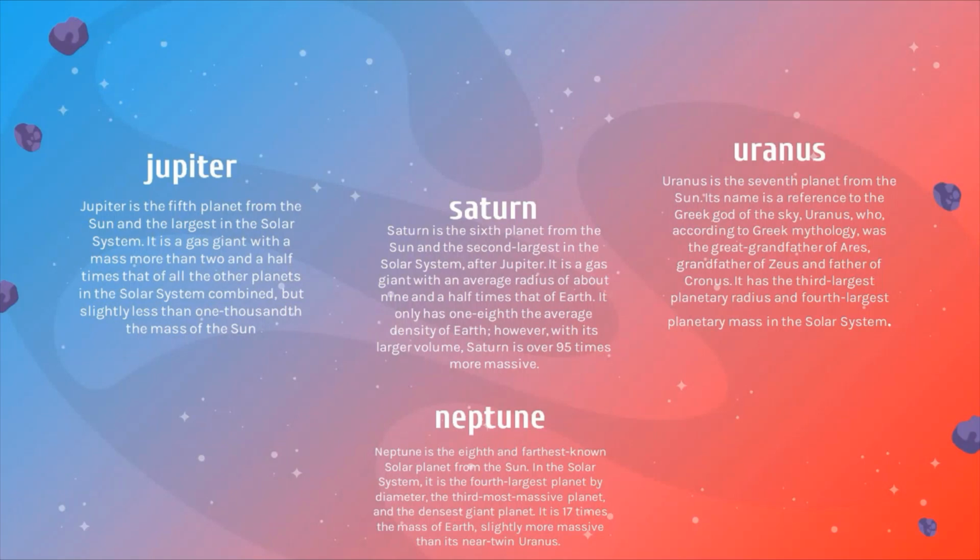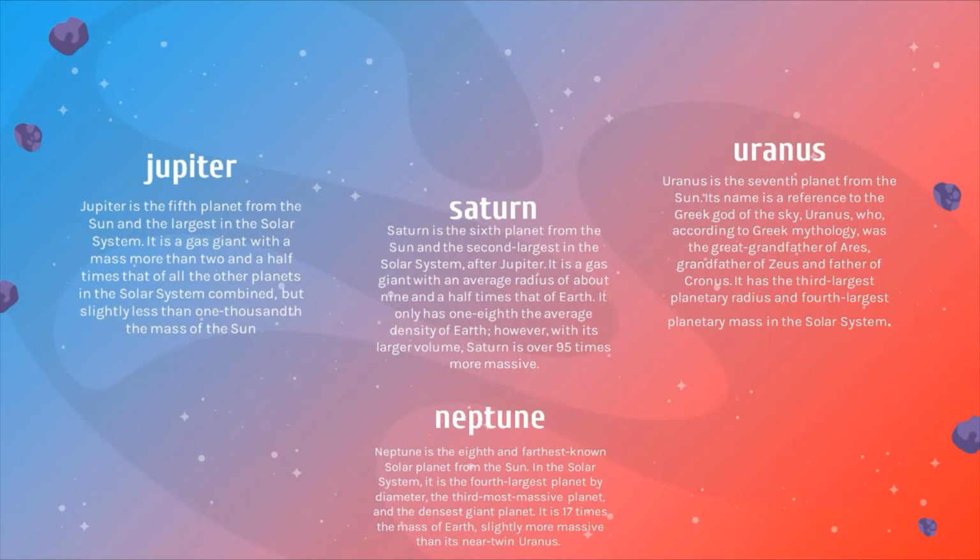Now Saturn. Saturn is the sixth planet from the sun and the second largest in the solar system after Jupiter. It's a gas giant with an average radius about 9.5 times that of Earth. It only has 1/8 of the average density of Earth. However, with its larger volume, Saturn is over 95 times more massive. Everybody must have known that Saturn is famous for its rings. Its rings are made up of rock and dust.